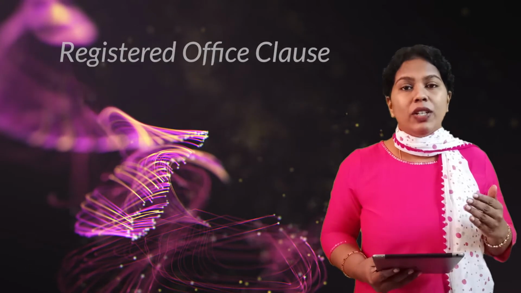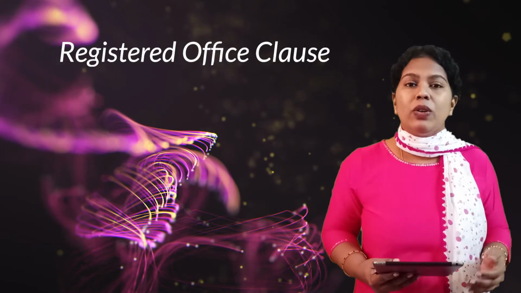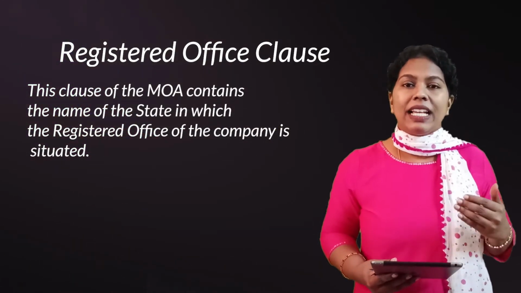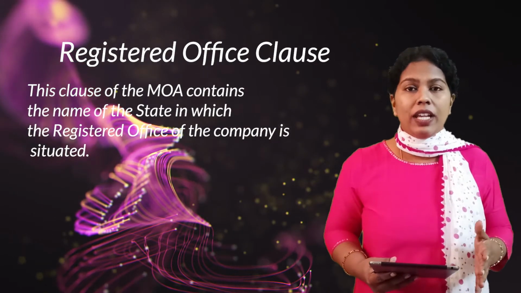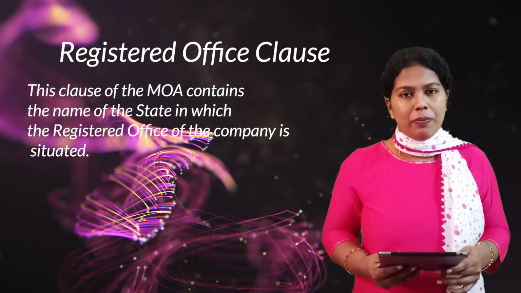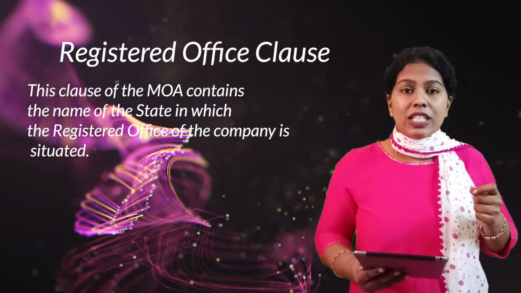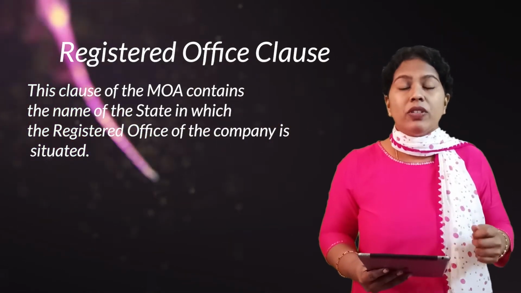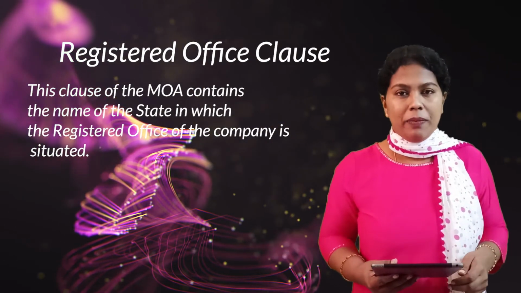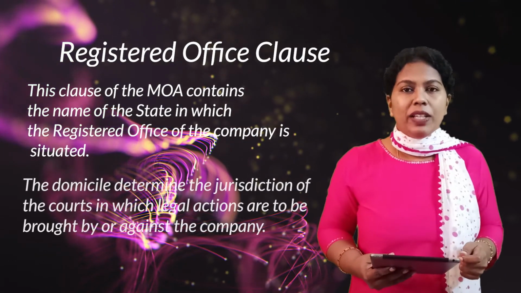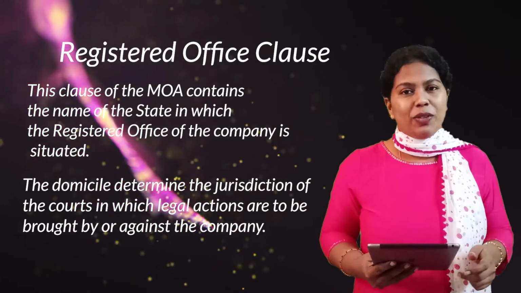Now the second clause speaks about the registered office clause, otherwise known as the situation clause. That is the state at which the company is registered, the location, the situation of the company. Again, this registered office or situation clause is important because that determines the domicile of the company. And the domicile of the company determines the jurisdiction of the company.